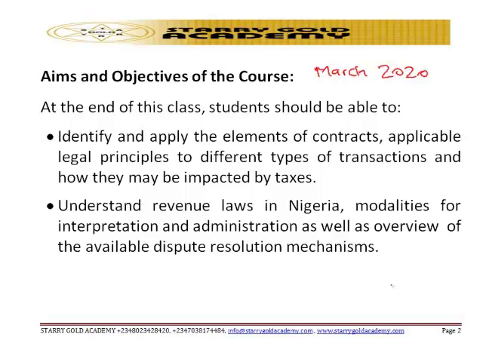At the end of the class, students should be able to identify and apply the elements of contract, applicable legal principles to different types of transactions and how they impact tax, understand revenue laws in Nigeria, modalities for interpretation and administration, as well as an overview of available dispute resolution mechanisms. So at the end of the course, after finishing all the topics, students should be able to explain all these terminologies.